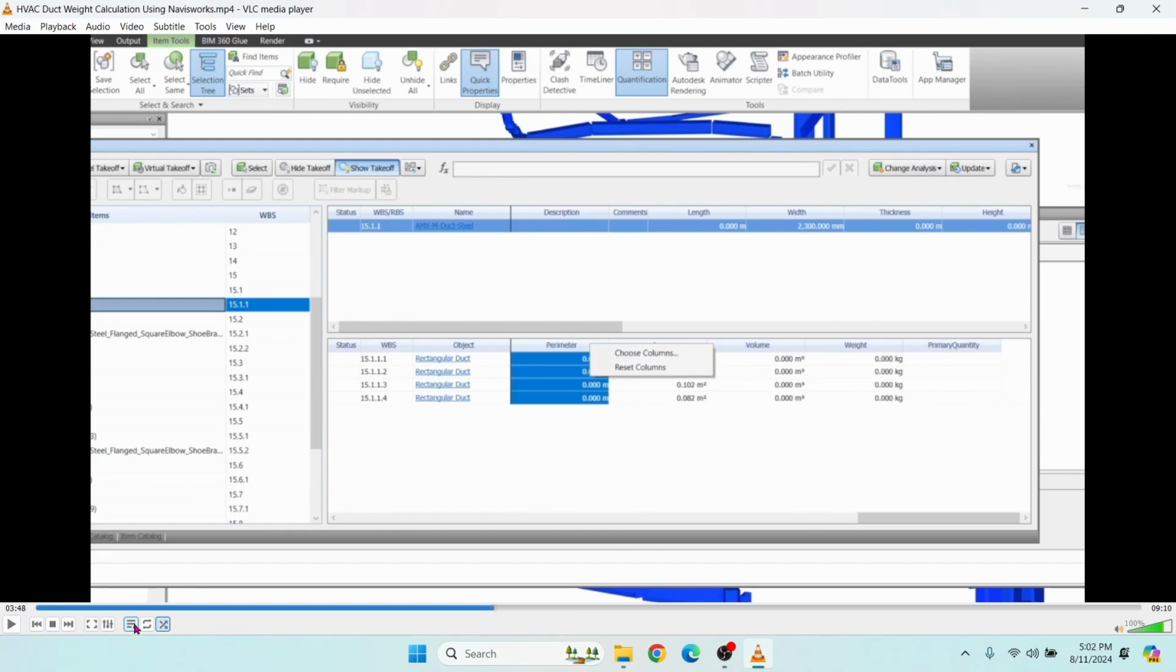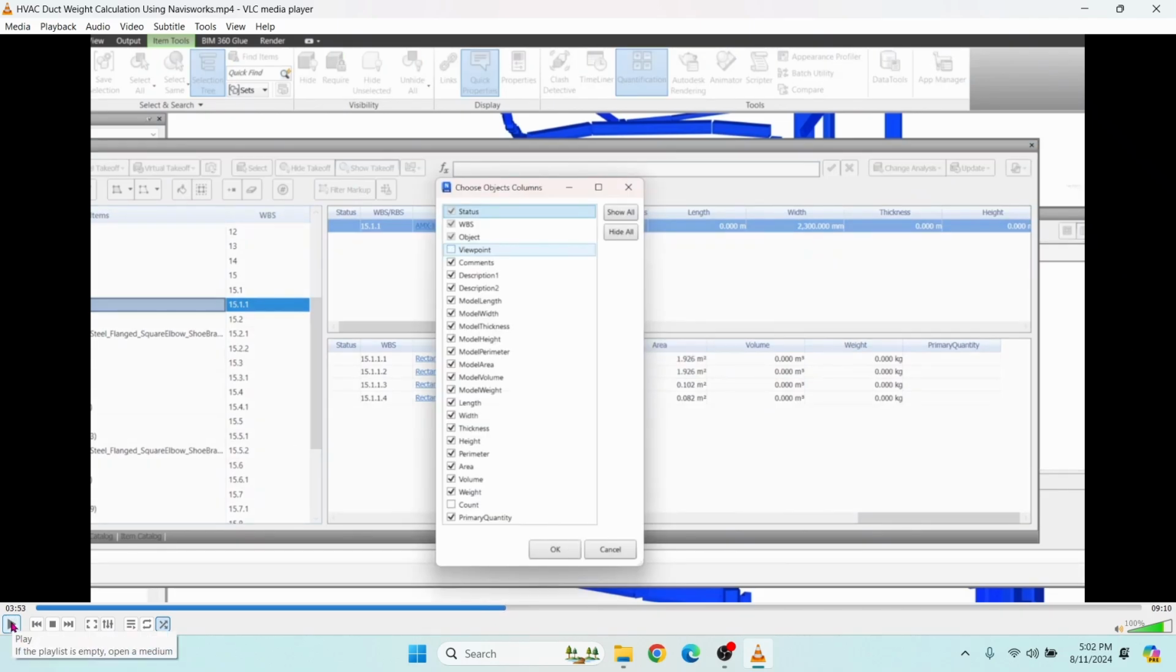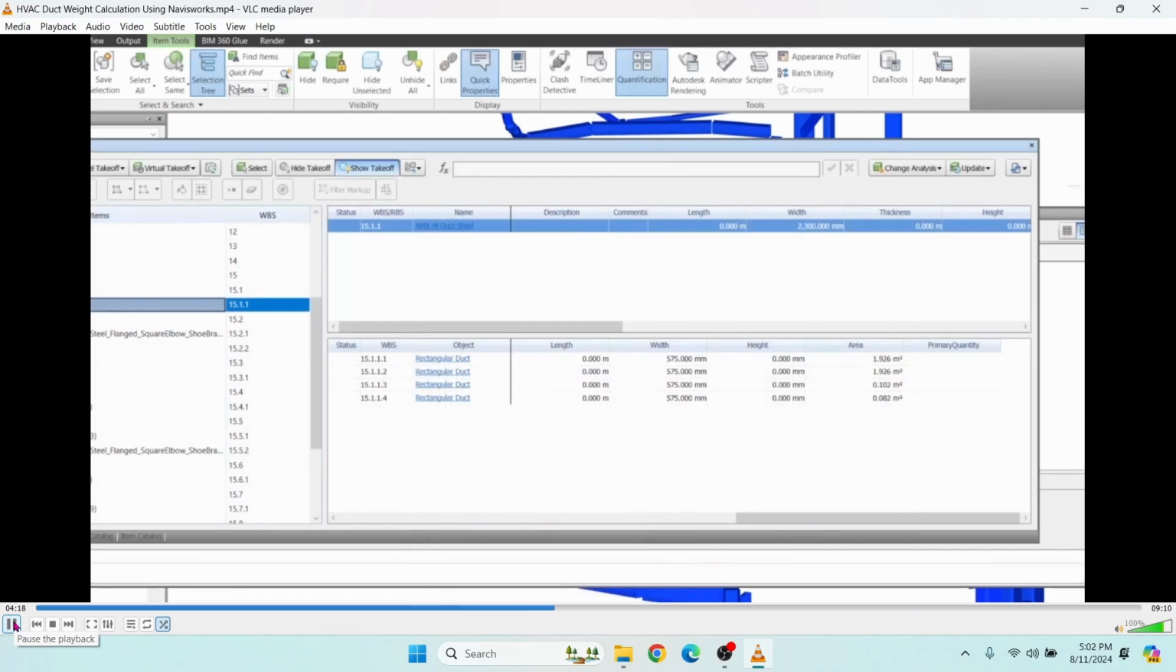Right click and click Choose Columns. Now we are going to remove unnecessary columns, because these columns we do not require. Viewport we will remove. Model thickness we will remove. Model perimeter we will remove. Model volume, volume weight, model thickness, parameter, volume, weight. Now it only shows the parameters we require.